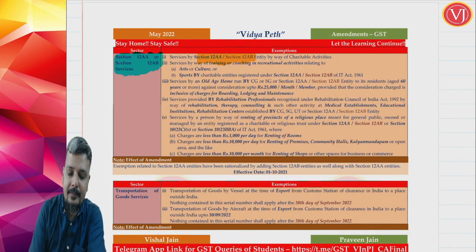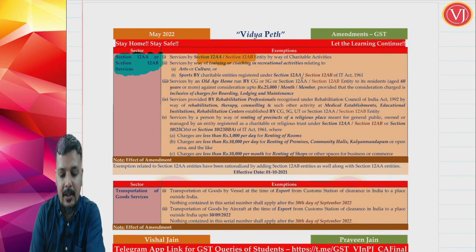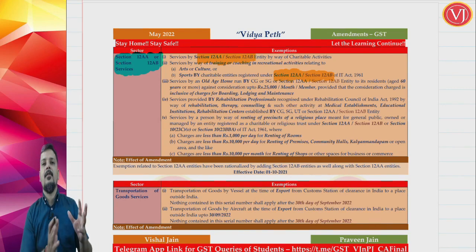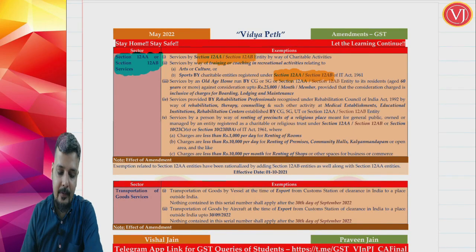Second amendment, they are talking about services by way of training or coaching in recreational activities. When it is in the sports sector, it should have been given by a 12AA entity. Now it can be given even by a 12AB entity. So earlier the coverage was only 12AA entity, now it is 12AB entity as well.